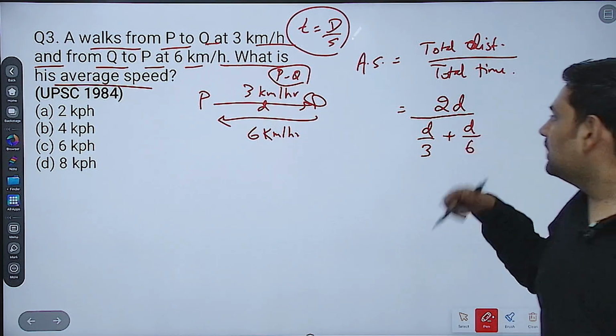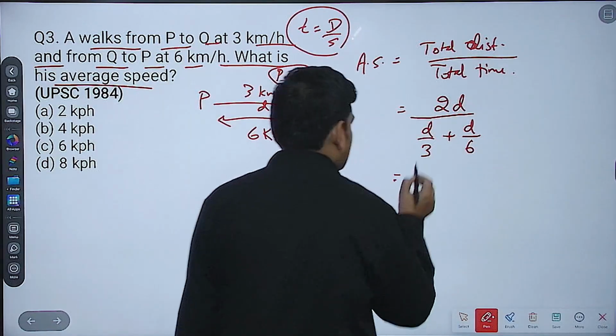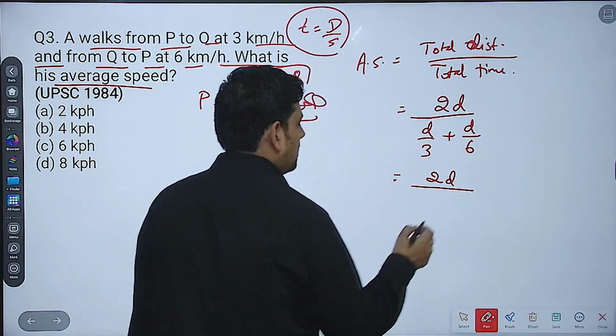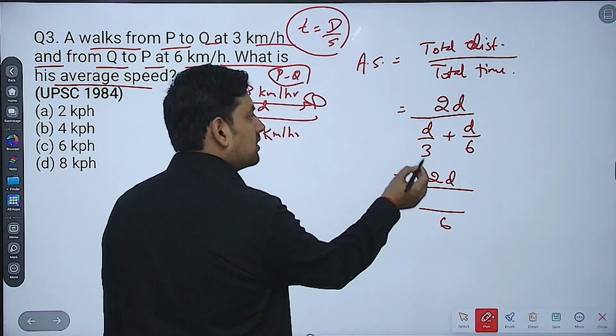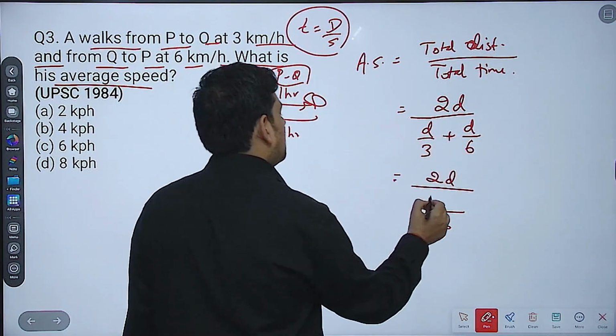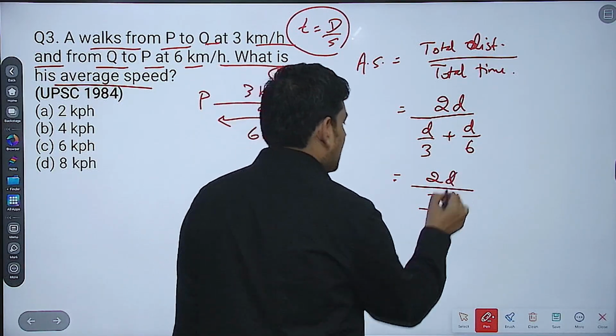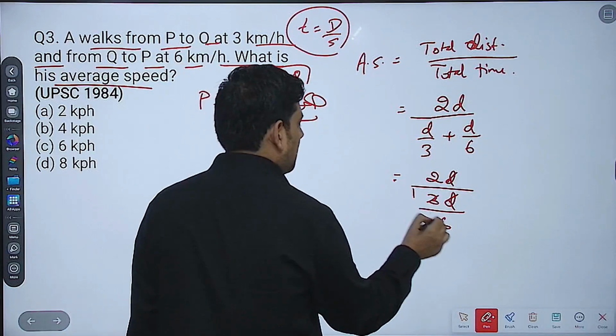Correct? So this will give me the answer. So how will you do this? You will simply add it. Now this becomes 2d upon 6 as LCM. This will go 2 times 2 plus 1, 3. So this becomes 3d by 6. Now d and d you can cancel out. Okay. Now 1 by 2.